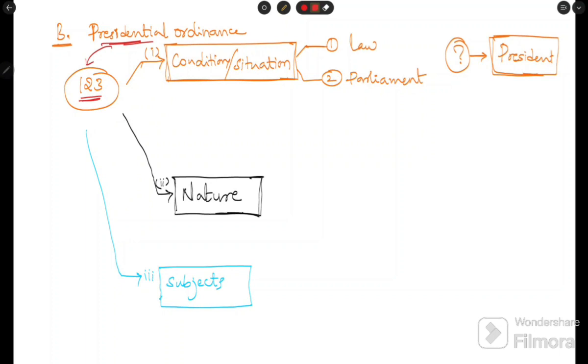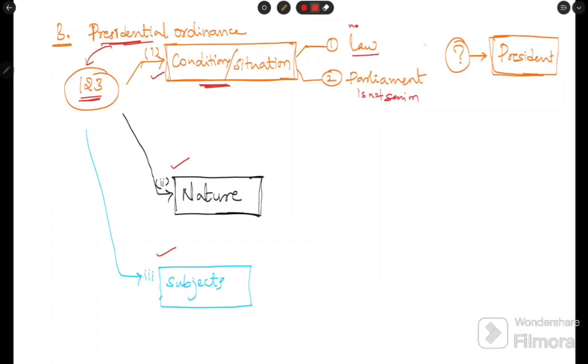Sorry. See, it has things like the conditions, the nature of the ordinances, and the subject. You will understand later. First see the conditions. You already understood this section. What is the condition to promulgate an ordinance? That is, if there is no law, one condition, and Parliament is not in session, not assembled.